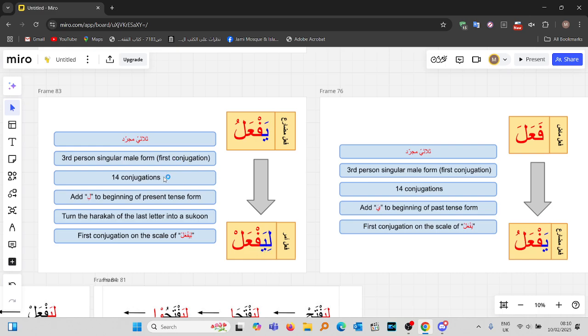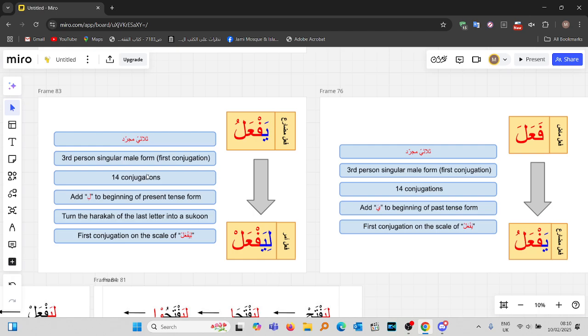The third point is that we have 14 conjugations. Just like we have 14 conjugations for the madi, we have 14 conjugations for the mudari, and likewise we have 14 conjugations for the amr. We've mentioned why we touched upon this point: there are certain conjugation groups that we are going to touch upon later on that are not going to have 14 conjugations within the conjugation group.